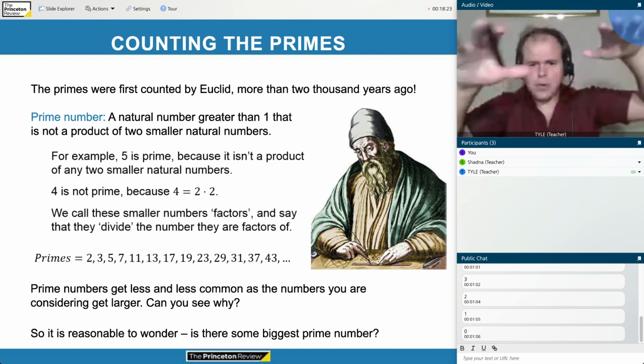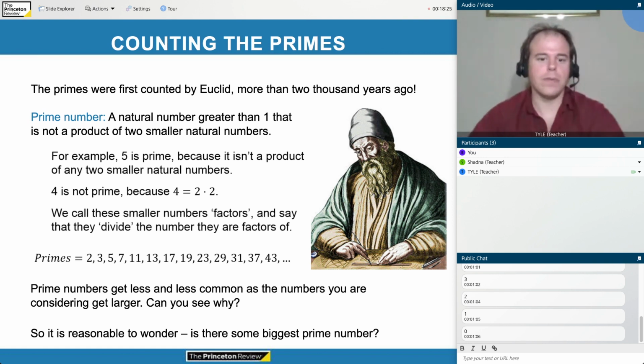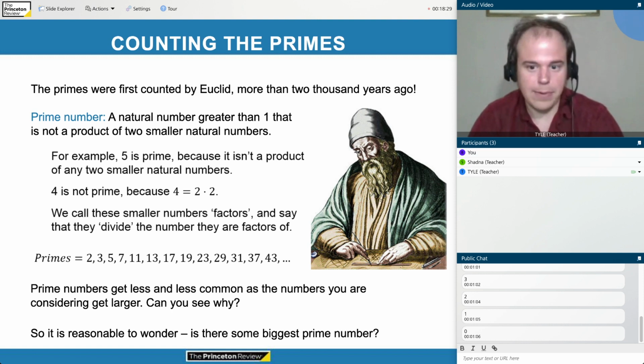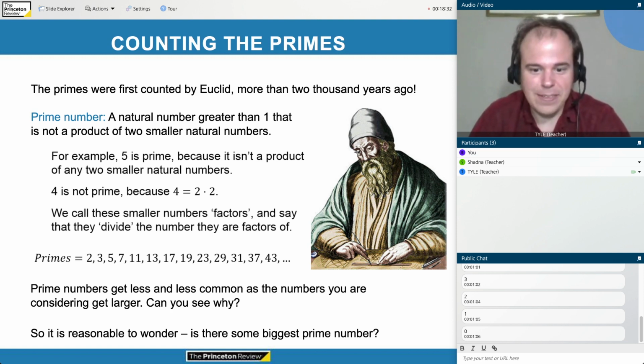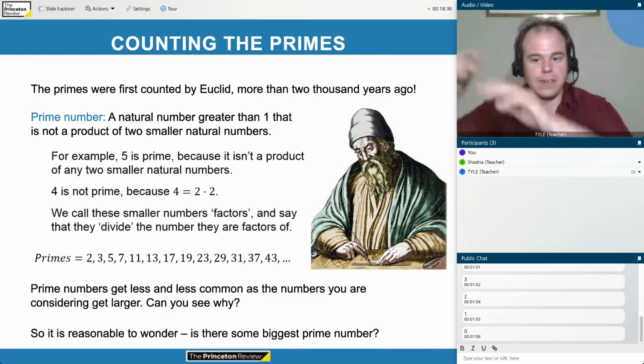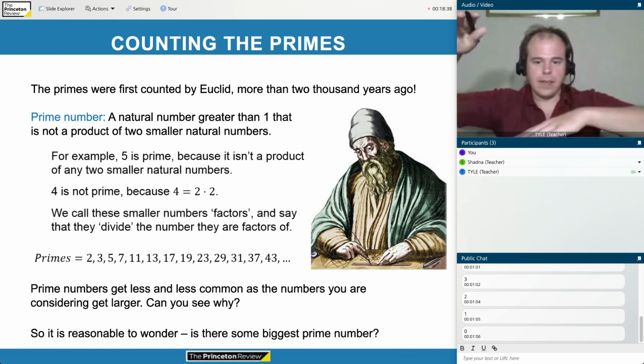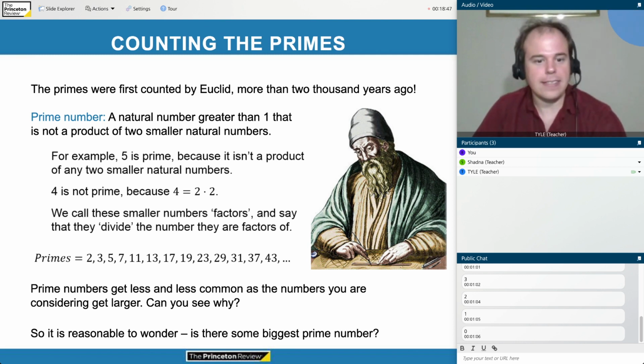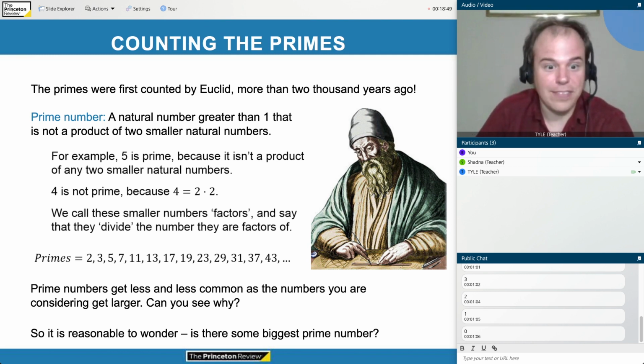So since there's fewer and fewer primes as you go through the numbers, it's reasonable to wonder, is there some biggest prime number? Once you're up to like a quadrillion, or a quadrillion times a quadrillion, are there just so many numbers beneath that there are no prime numbers anymore? It's a reasonable question. And you could never know just by checking everything, since there's an infinite number of numbers.